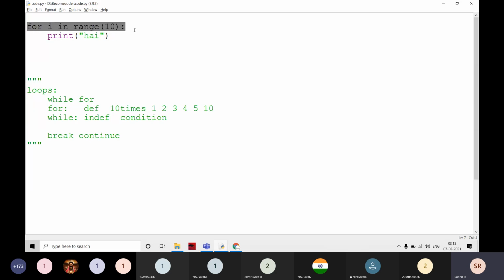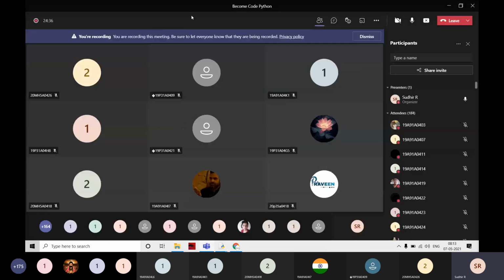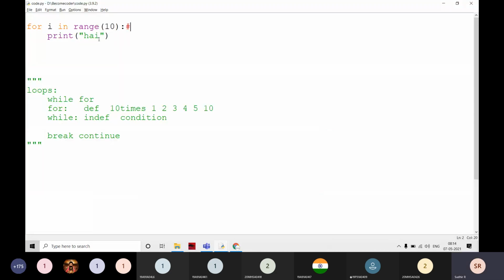When I write a for loop like this, for i in range of 10, in the range function there are 3 values. Here I am giving only one value, but the range function always takes 3 values.